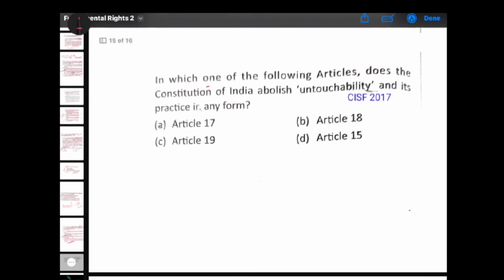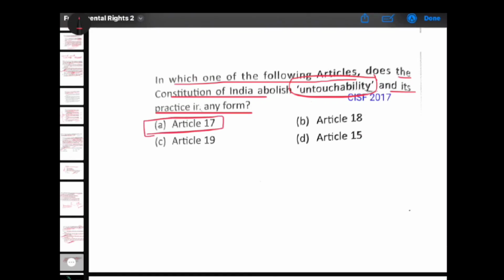Next. In which one of the following articles does the Constitution of India abolish untouchability and its practice in any form? This is Article 17. Article 17 abolishes untouchability and forbids it in any form. Article 18 abolishes titles except military and academic. Article 19, we have seen many times, it provides 6 rights: freedom of speech and expression,